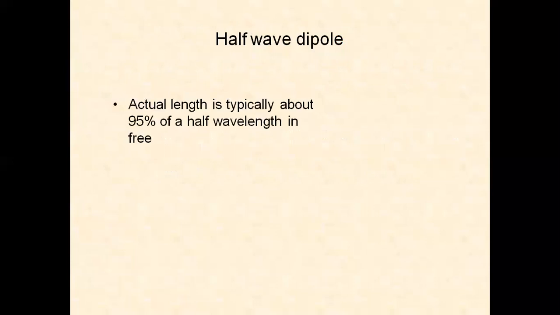Actual length is typically about 95% of the half-wavelength in free space. So the length of this half-wave dipole is 142.5 by f meters. We can make use of this formula to calculate the length in meters. Here 142.5 into 10 power 6 will be there.